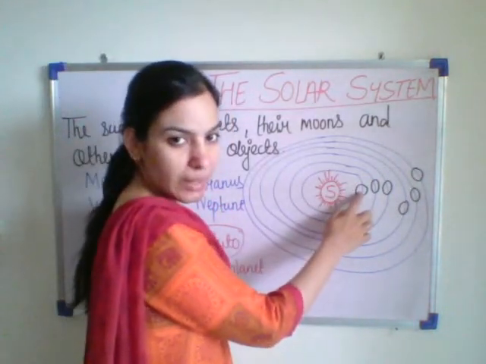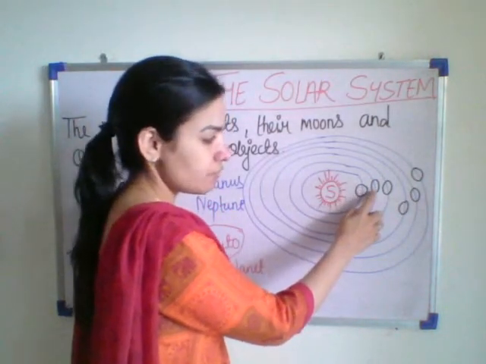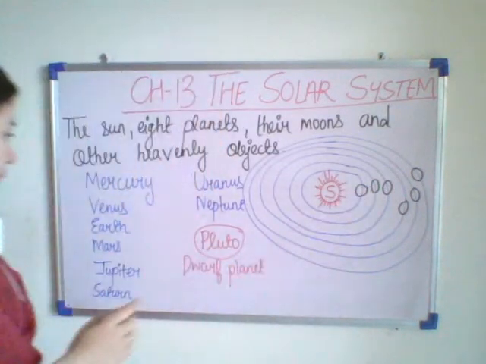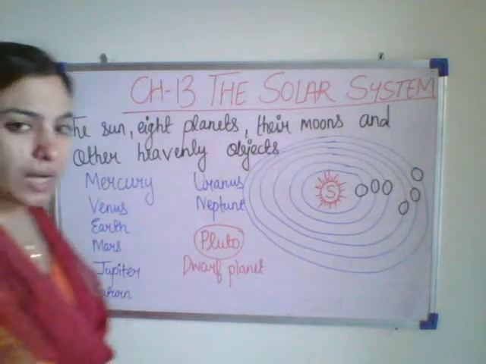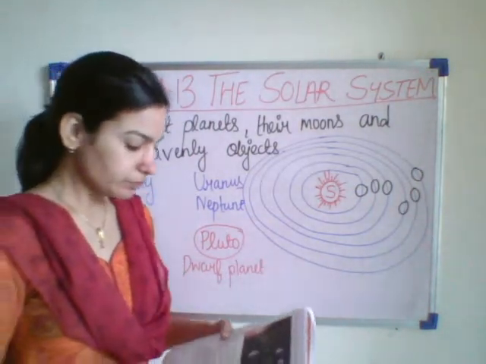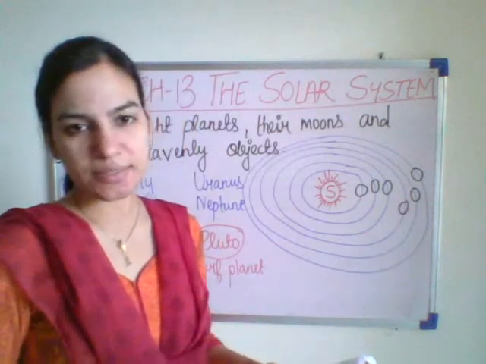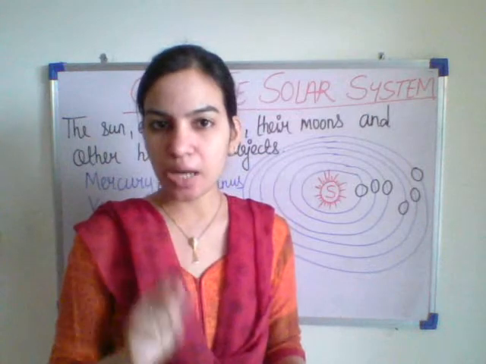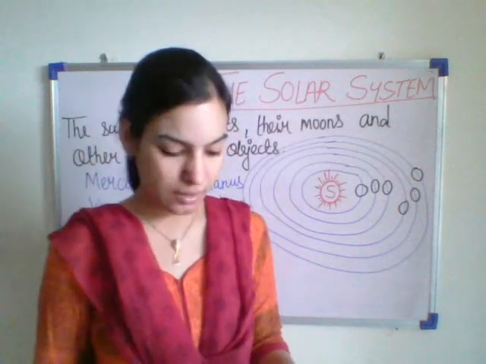First is Mercury, then Venus, Earth, Mars, Jupiter, Saturn, Uranus and Neptune. Pluto was considered as the 9th planet. Earlier there were 9 planets, but now you study only 8 planets.